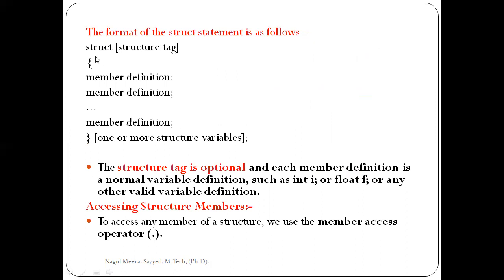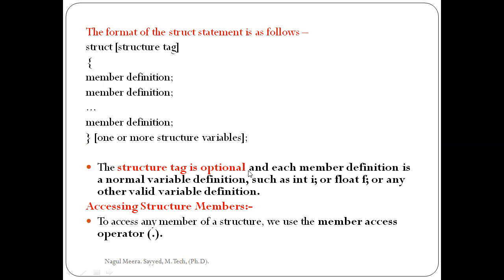Observe this: struct is a keyword, then struct structure name, open brace, member definitions, up to n member definitions, and then one or more structure variables, and a semicolon. Semicolon is a must. In this structure, the tag is optional, that is, the structure name is optional.